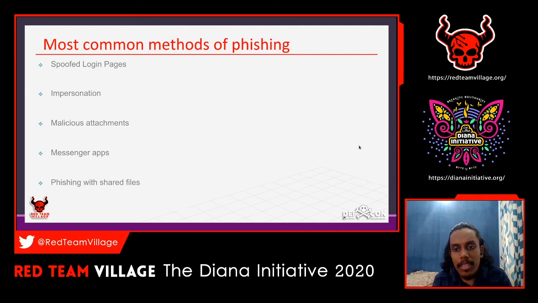I think one or two of them got confused because of this. They were surprised, and that's how I came to know that this is a really nice attack, a variety idea, I could say. So that is another common method of phishing, using shared files.